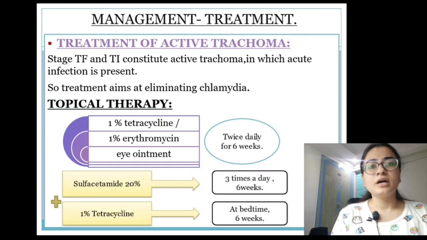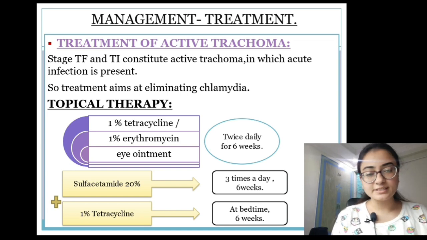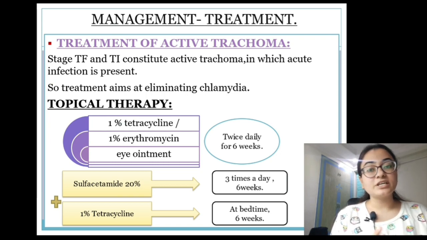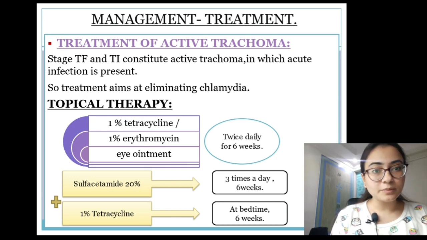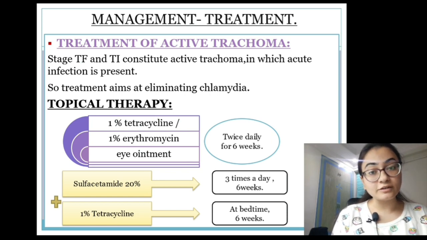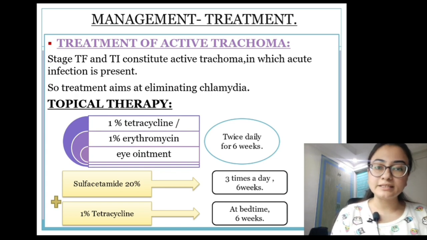Now management. In management we usually follow two things: one is the treatment, the other is the prevention. The treatment part is discussed under two headings, the active trachoma and the cicatricial trachoma. So the treatment of active trachoma. In active trachoma we have stages TF and TI, and as I already mentioned in the beginning, they constitute active trachoma in which acute infection is present. So the infection is actually present, and the aim of treatment is to eliminate the chlamydia.